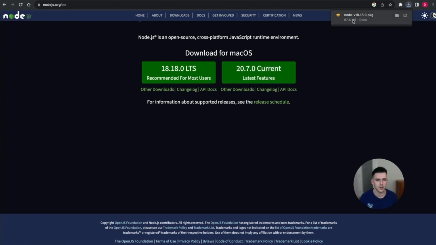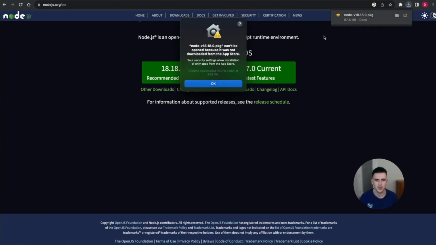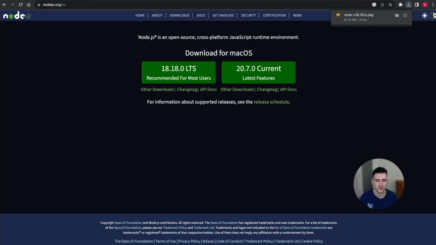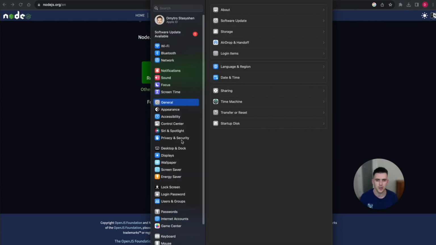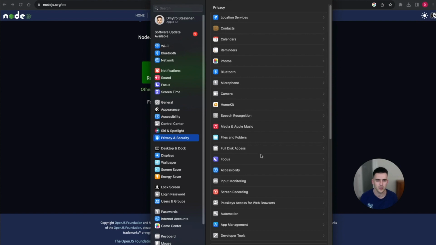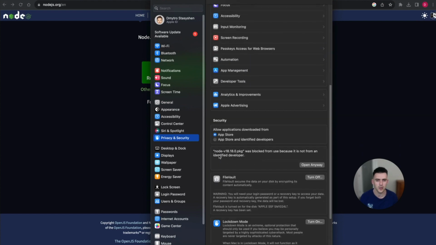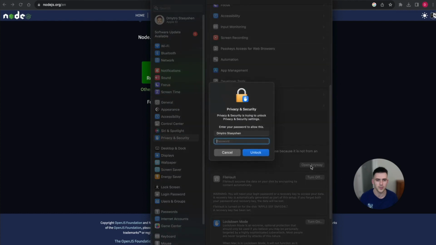After it downloads, click on open. Some of you will have this message. What you need to do, click OK and go to the system settings. And then go to the privacy and security. Scroll down and you will see this message here. So click on open anyway and input your password.